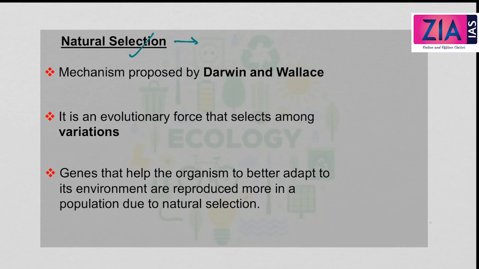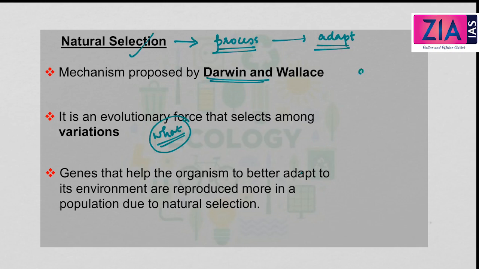Next one is natural selection, which means the process by which the species adapt to their particular environment. This mechanism was proposed by Darwin and Wallace, and it is an evolutionary force that selects among variations. What does it mean? It means that there are certain genes that help the organism to better adapt to the particular environment. Such genes are reproduced more in a population due to natural selection.